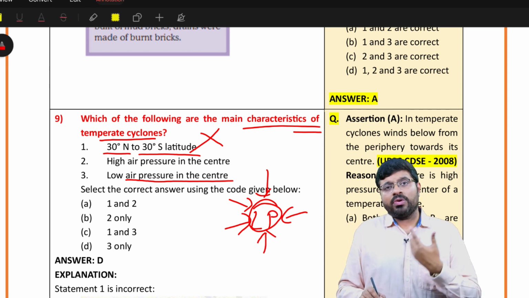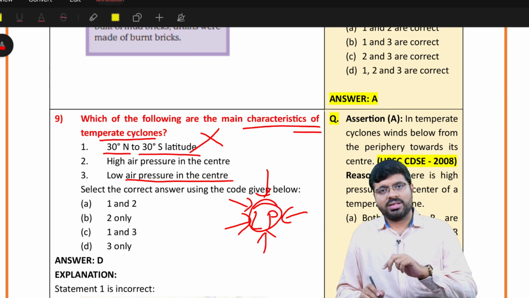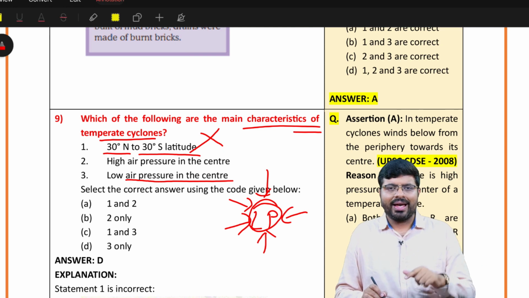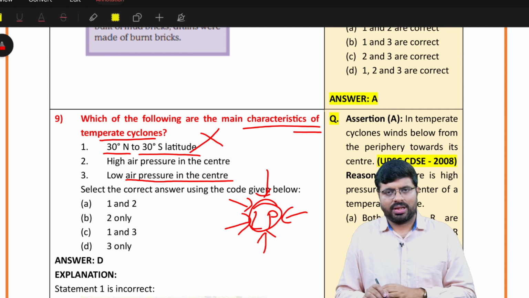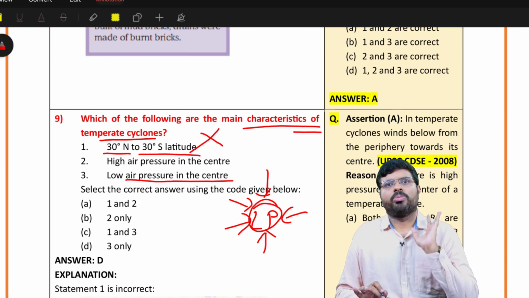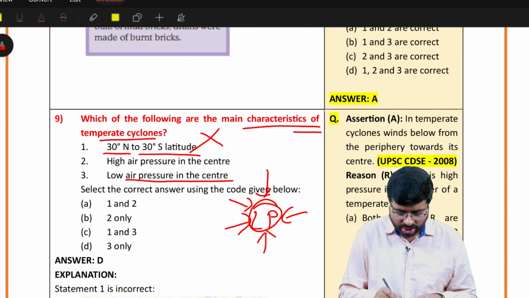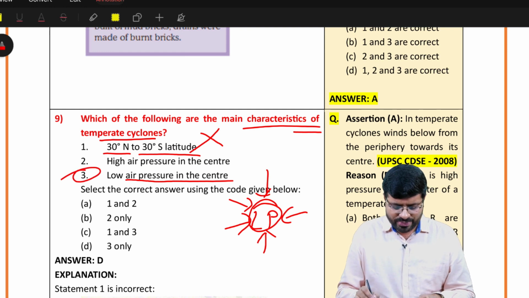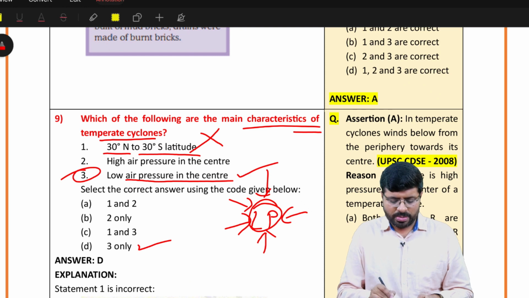The nature of how low pressure is formed in the tropical part is different from the temperate part. Hence you have two different cyclones called temperate cyclones and tropical cyclones. But cyclone means low pressure. This is the basic idea. So statement 3 is definitely right. Okay. So statement 2 is wrong.